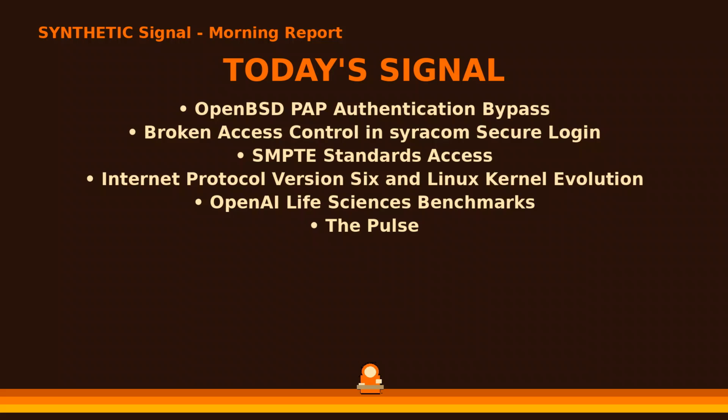Today we analyze a critical PAP authentication bypass in OpenBSD, a significant broken access control vulnerability in the syracom secure login suite for Atlassian products, and the landmark decision by the Society of Motion Picture and Television Engineers to open its entire standards library. We also examine the 50% global milestone for Internet Protocol version 6, the trade-off between ePOL and IOU ring in the Linux kernel, and OpenAI's sobering performance benchmarks in life sciences research.